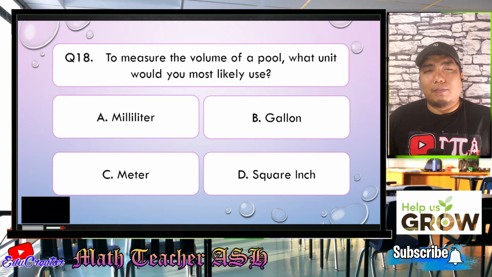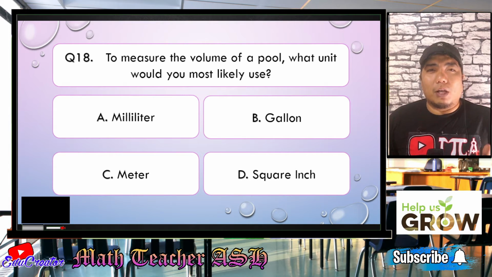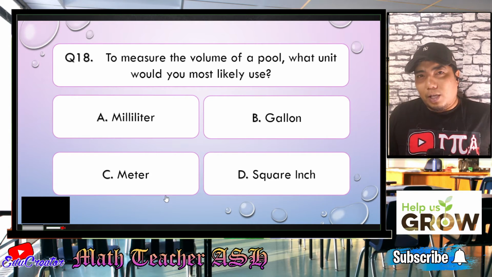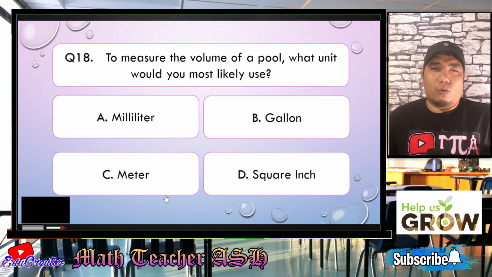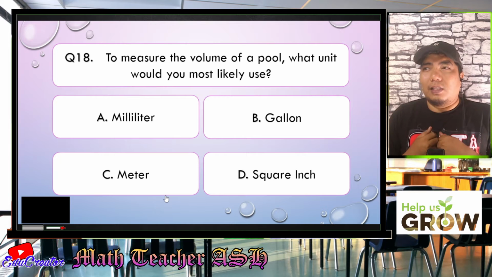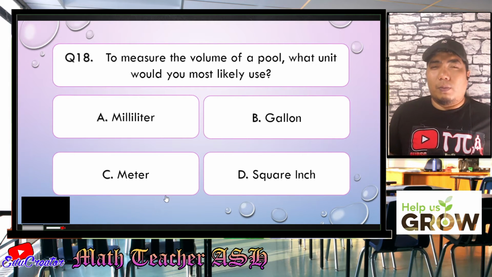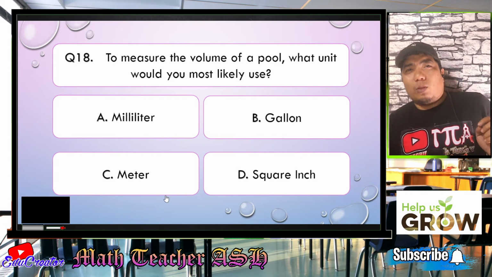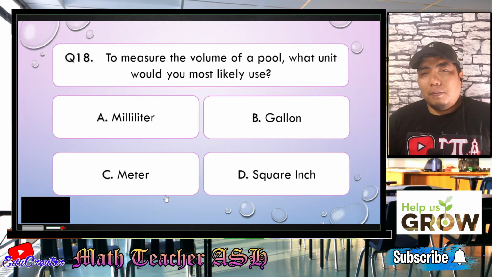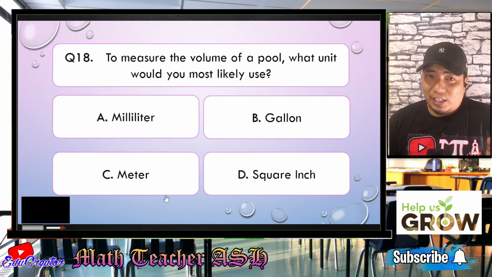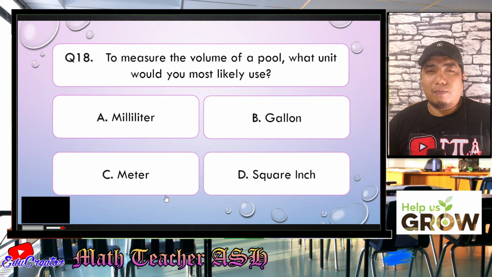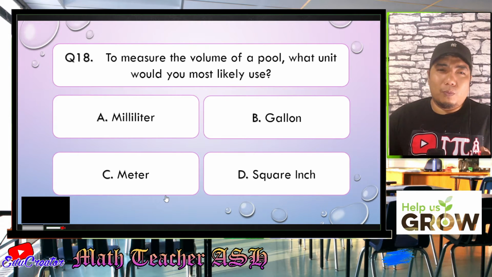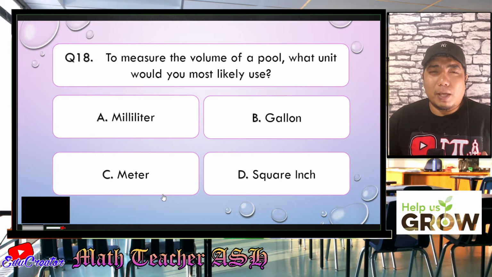All right, my dear math learners, talking about a pool, it means a swimming pool. How would you likely measure the volume in that? When we are talking about volume, it is in the third degree. We will be considering the length, width, and height. Now, in terms of liquid, milliliter is very, very small, right? You would need a lot of milliliters if you want to measure the pool using a milliliter.